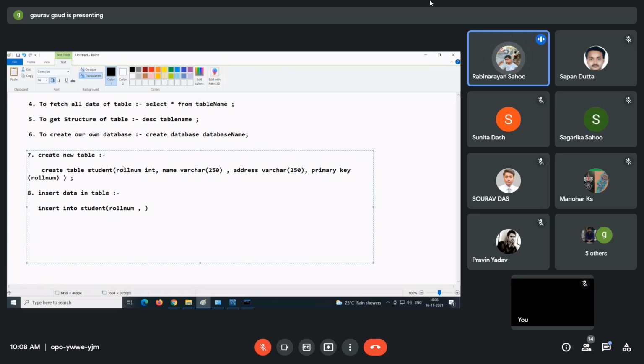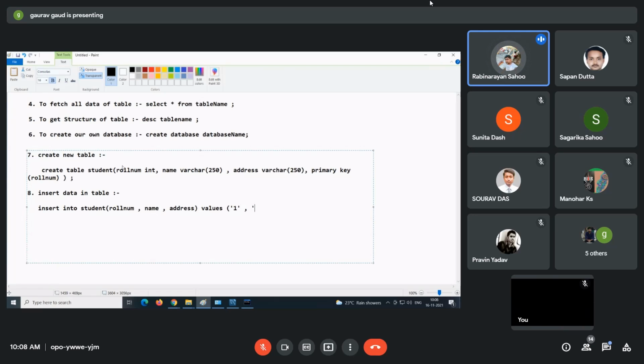Insert into student, and fields are roll number, comma, name, comma, address. Are you getting my point? Insert into student, roll number, name, address, and for these fields, values.